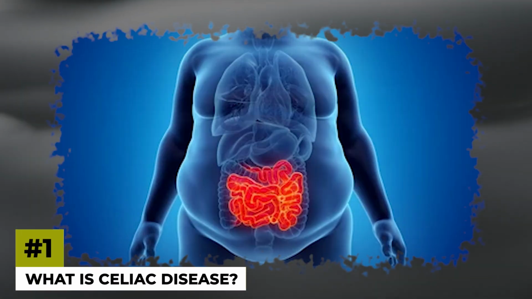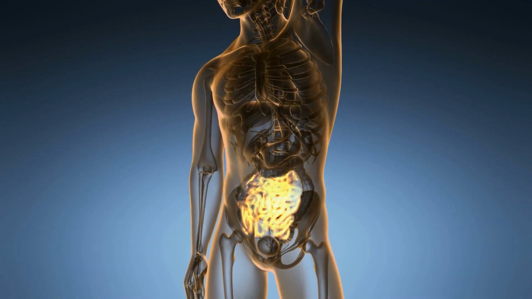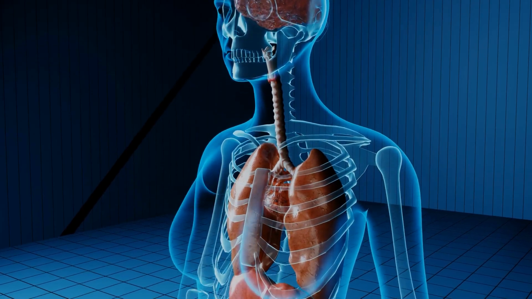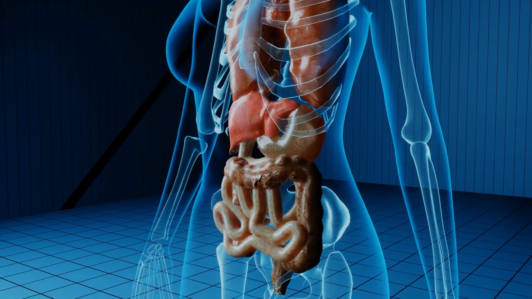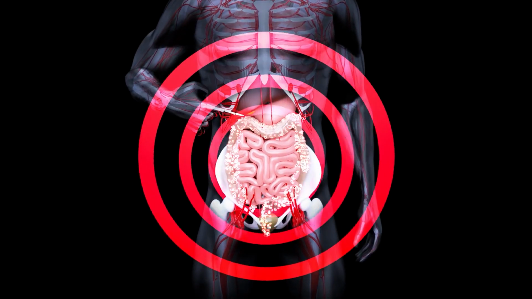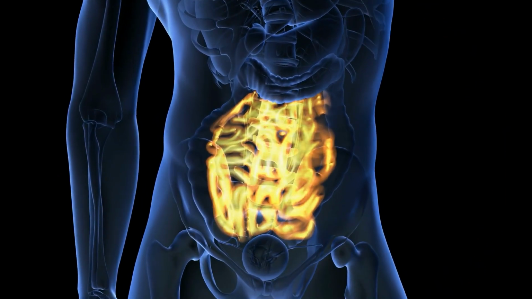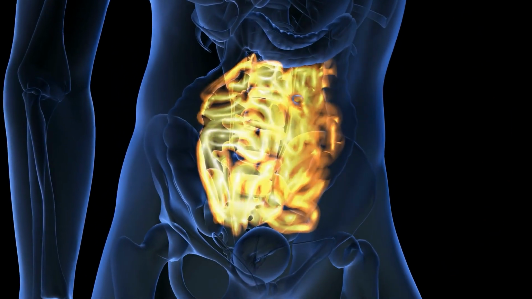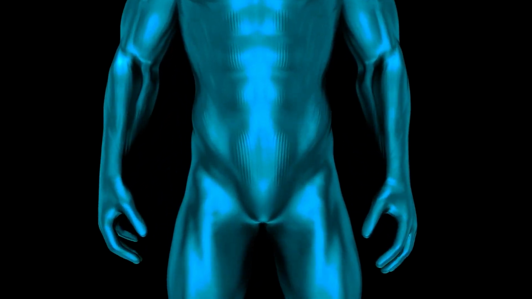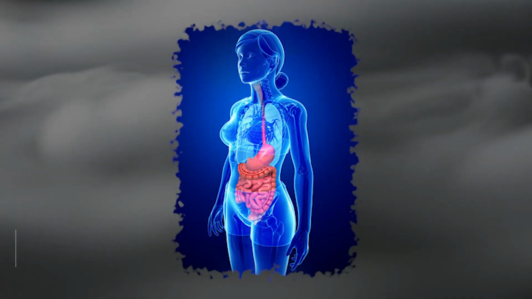What is celiac disease? Celiac disease is an autoimmune disorder that primarily affects the small intestine. When someone with celiac disease consumes gluten, a protein found in wheat, barley, and rye, their immune system reacts by damaging the lining of the small intestine. This damage impairs the absorption of essential nutrients, leading to a range of health issues. It's important to note that celiac disease is not an allergy or intolerance. It's an autoimmune condition.